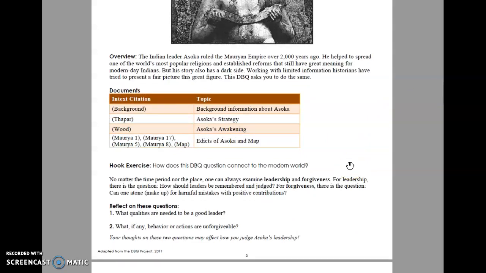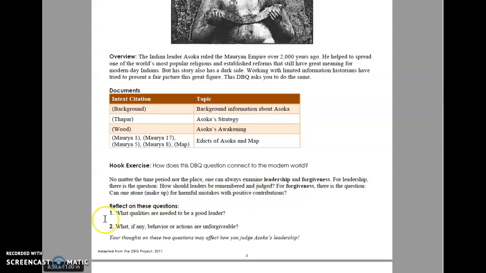The hook exercise continues getting you thinking about this question and how does this question, was Asoka a ruthless conqueror or enlightened ruler, connect to modern day? No matter the time period nor the place, one can always examine leadership and forgiveness. For leadership, there is the question, how should leaders be remembered and judged? For forgiveness, there's the question, can one atone or make up for harmful mistakes with positive contributions?